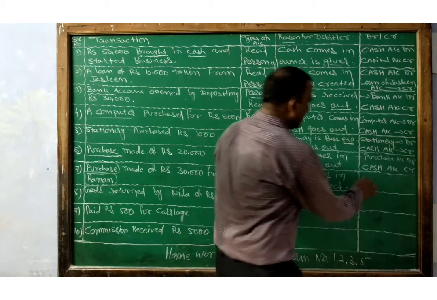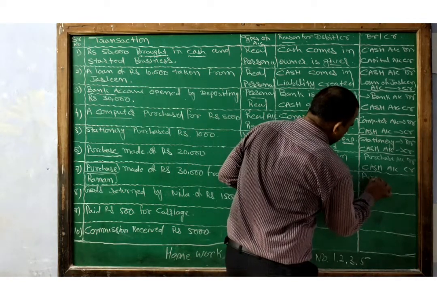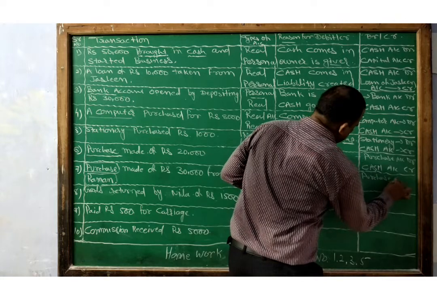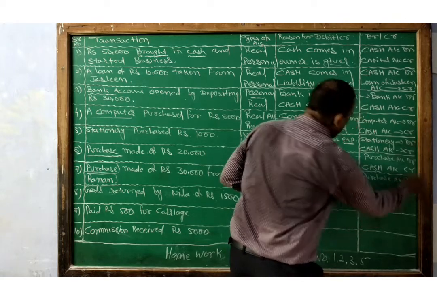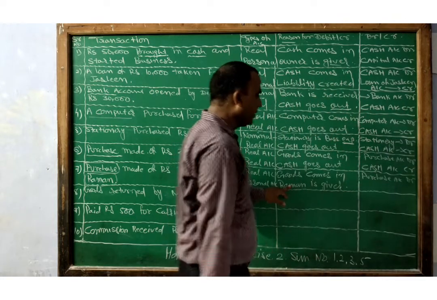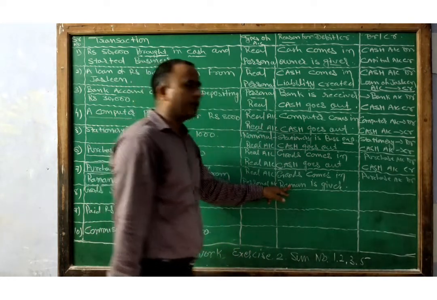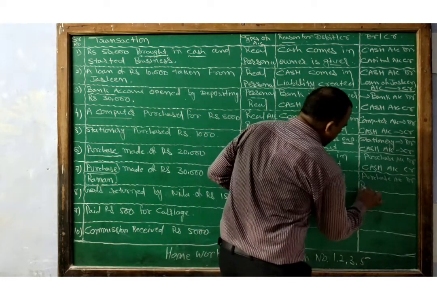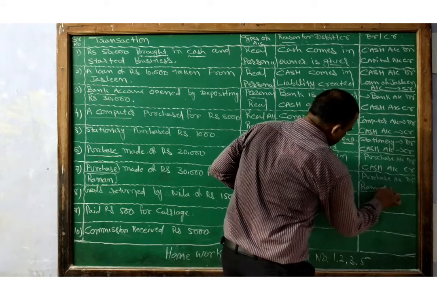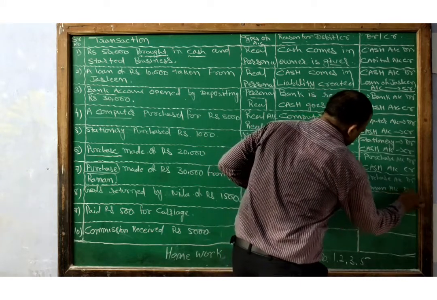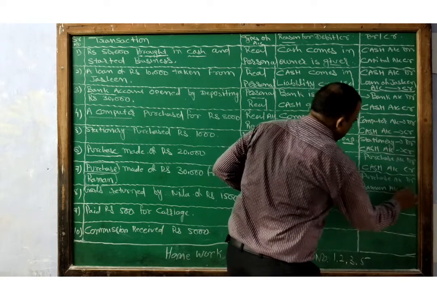Goods comes in, so purchase account debit, and Raman is giver. Apply the rule of personal account, credit the giver. So Raman account credit.